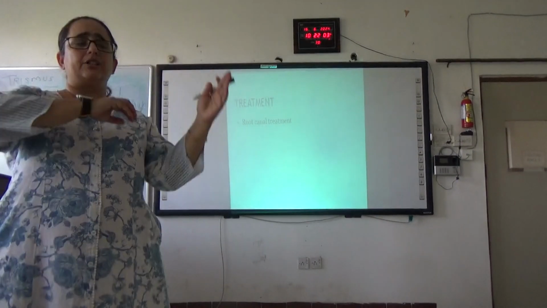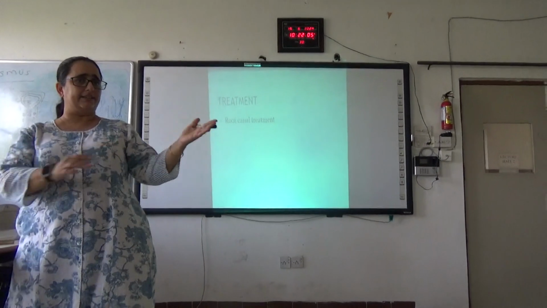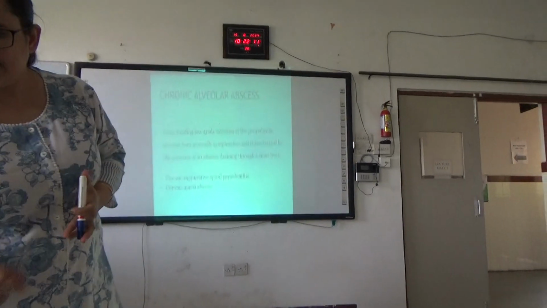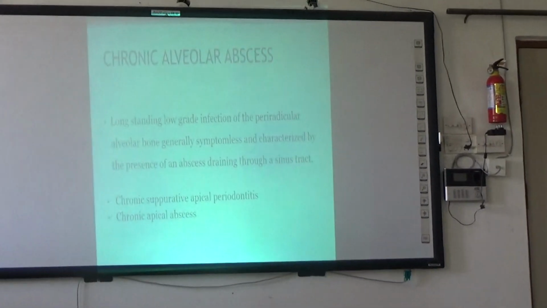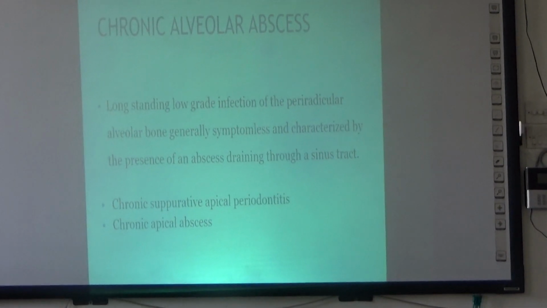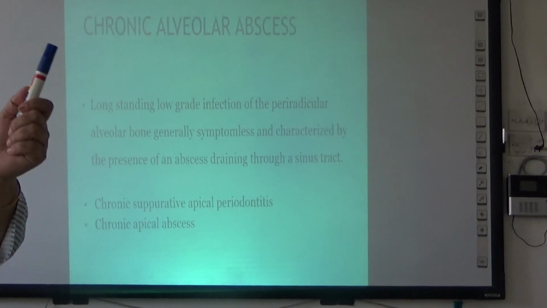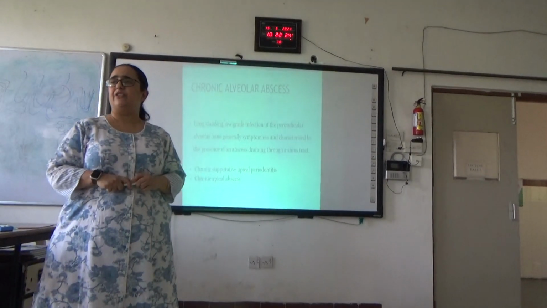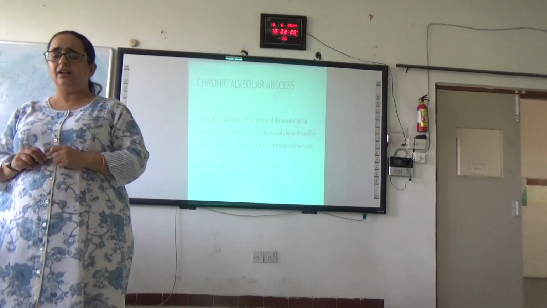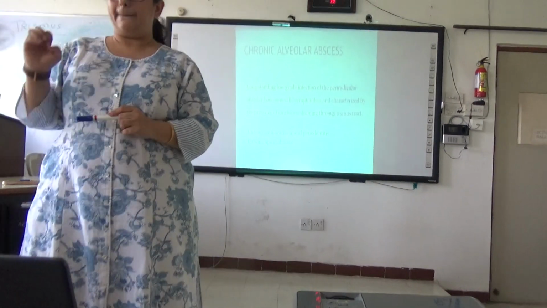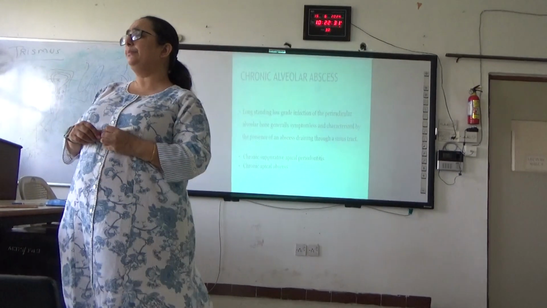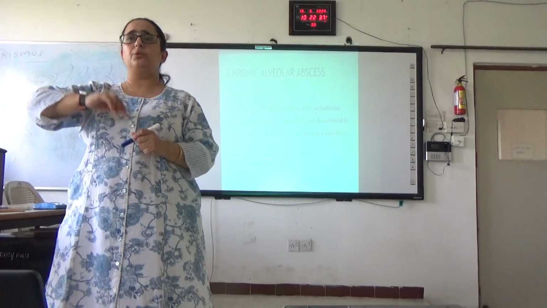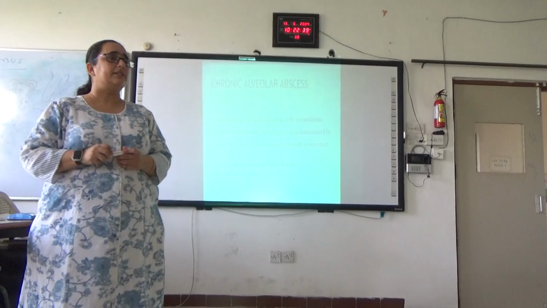Understood? So you saw the difference between symptomatic apical periodontitis and asymptomatic apical periodontitis. Next is chronic alveolar abscess. We will finish with this. So what is a chronic alveolar abscess? Again it will be a long standing low grade infection of the periradicular alveolar area where it is symptomless for the patient, and it can mostly be characterized as having a sinus formation. So now what is a sinus formation? You all would have studied it in your general surgery. What is it?